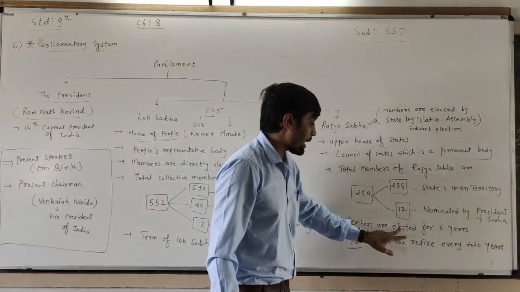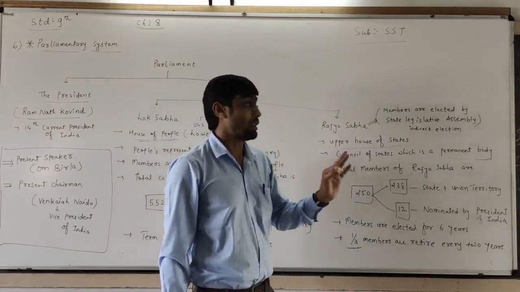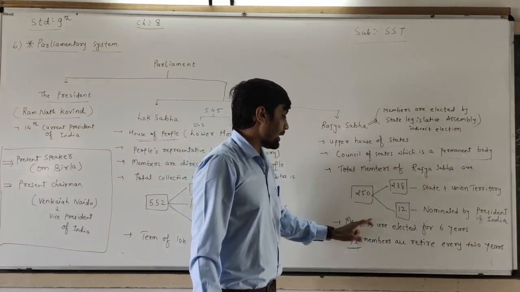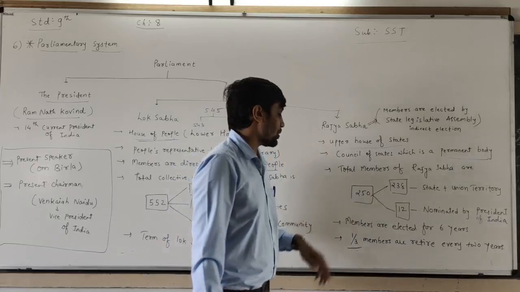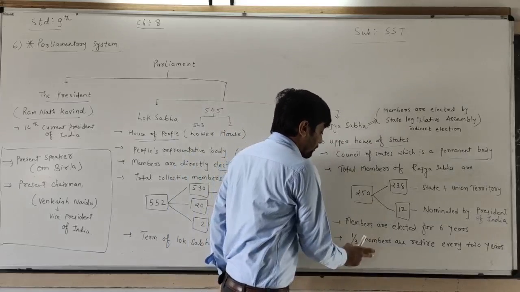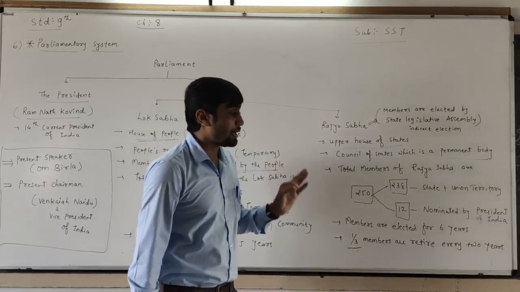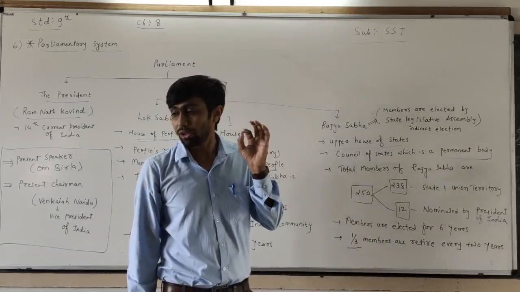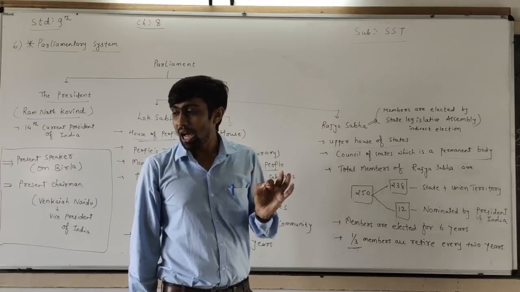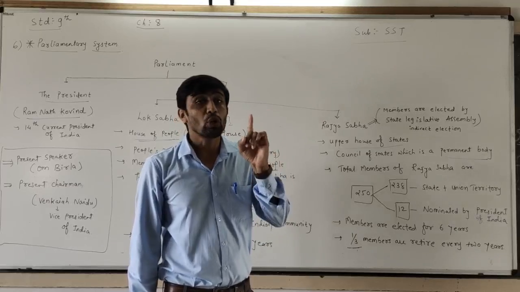Rajya Sabha members are elected for 6 years. One third of the members retire every 2 years.